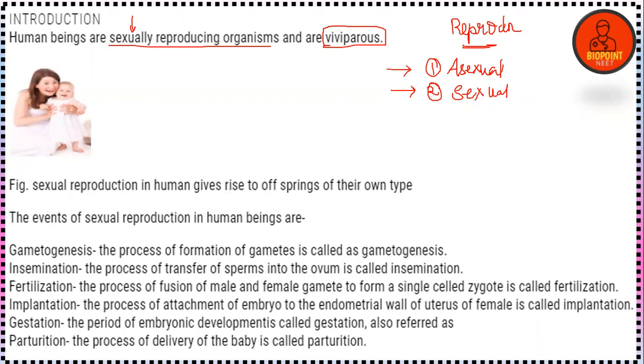What is asexual reproduction? What is sexual reproduction? All these are familiar topics for all of us, so I'm not going into details of those topics. Now I'm just giving you an important term of asexual reproduction.